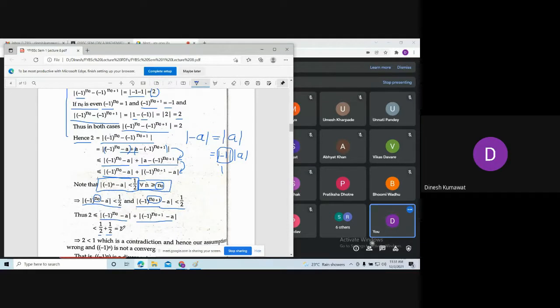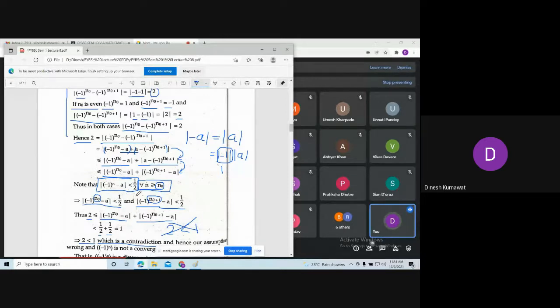So on the right hand side, we are having 1. And on the left hand side, we are having 2. So is it possible that 2 is strictly less than 1? No, sir. So this is not possible. So here we are getting that 2 is strictly less than 1, which is a contradiction.